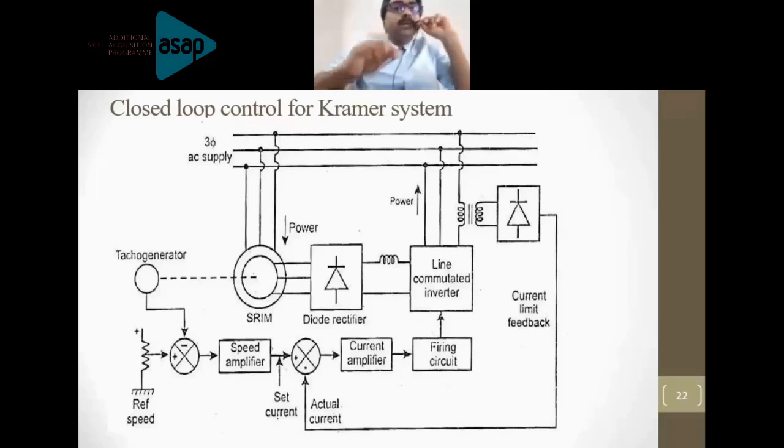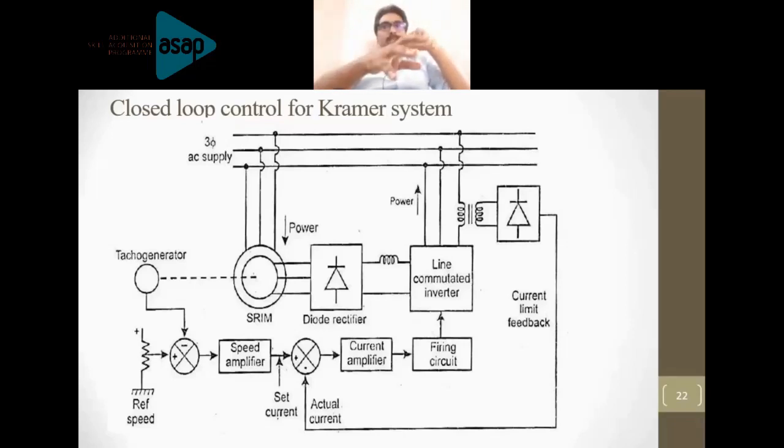This figure is showing the closed loop control of the static Kramer drive. Now, please recall the closed loop speed control diagram which we have discussed, and look at the circuit diagram, only the portion of the Kramer drive. Supply is given to the stator of the machine, then to the uncontrolled rectifier, smoothing inductor, and line commutated inverter. Please keep in mind that a line commutated inverter is used in the static Kramer drive, so it will have natural commutation, right? Now that is given back to the supply.